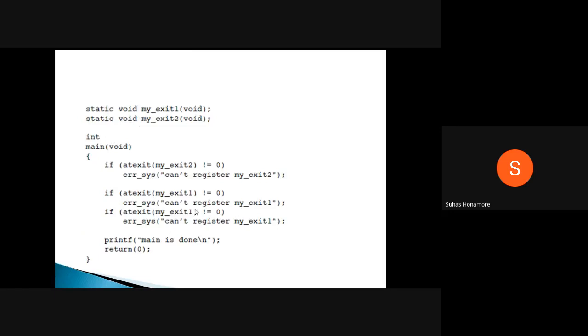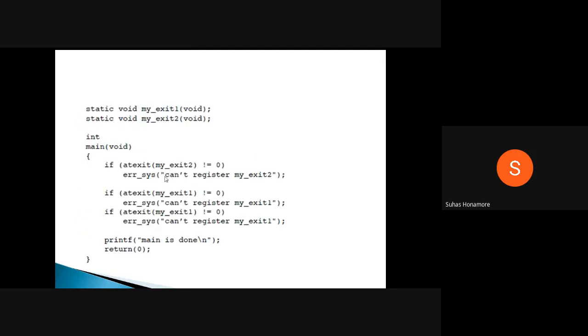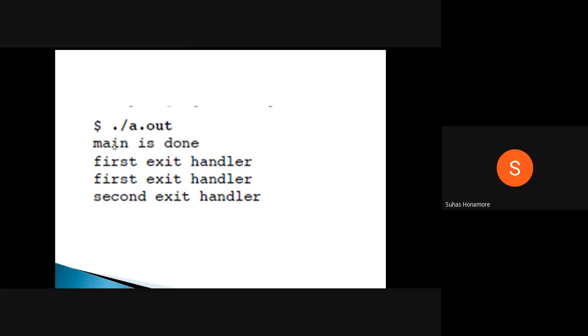Before that, the first handler was registered again, so it will print the first exit handler again. Before that we registered my_exit2, so it will print the second exit handler. So the output is main is done, then first exit handler, then first exit handler again, then second exit handler. These four statements will be printed.